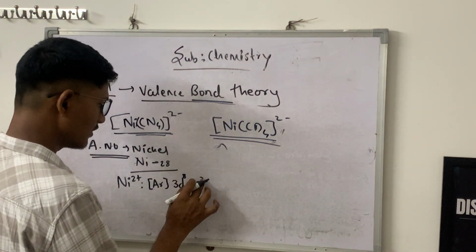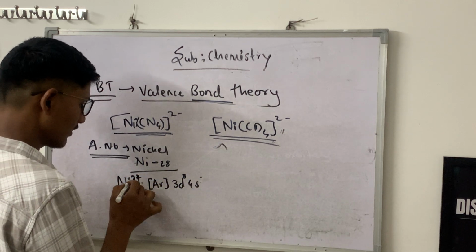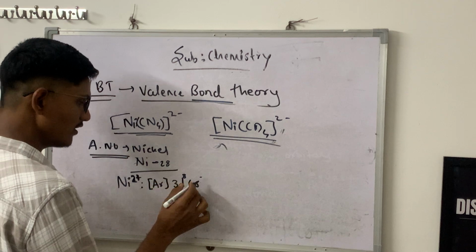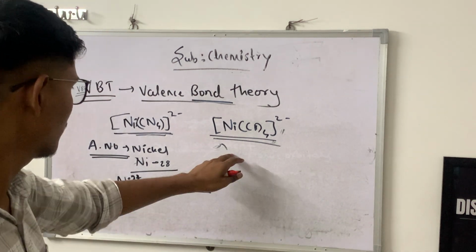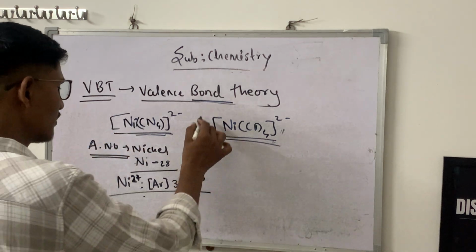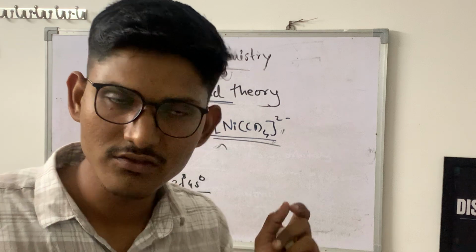After removing 2 electrons, that will be for Ni2+ argon 3d8 4s0. This is the same for both complexes, because both complexes have nickel in the +2 oxidation state.